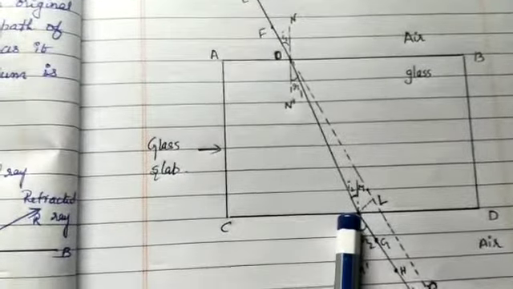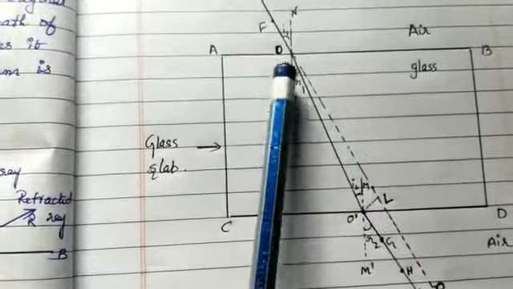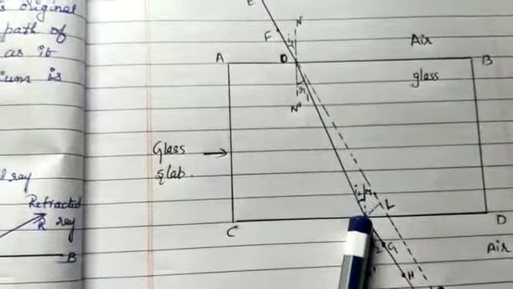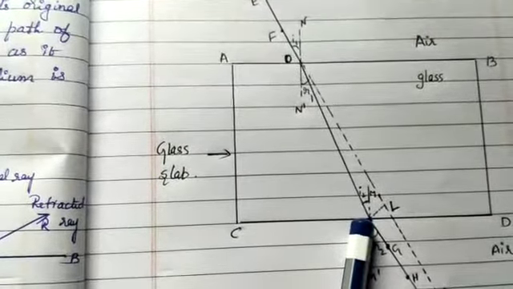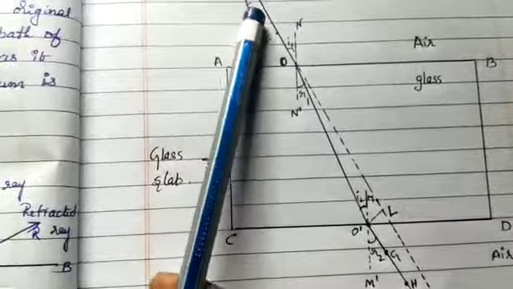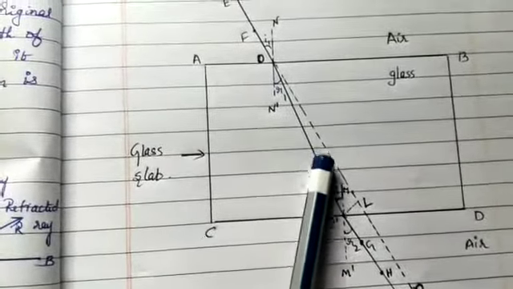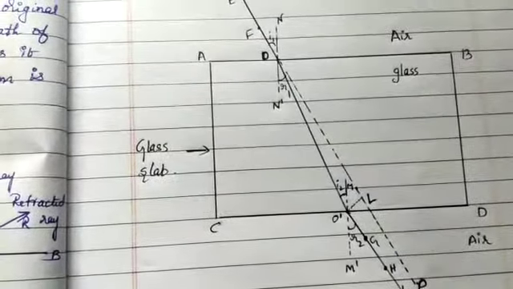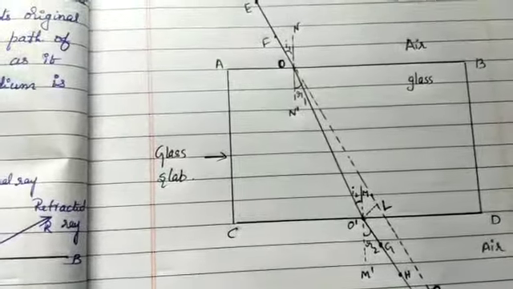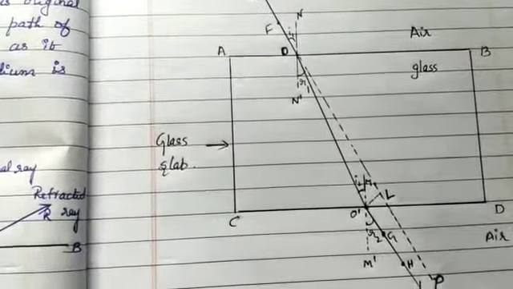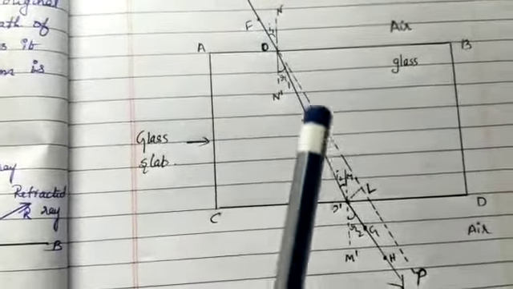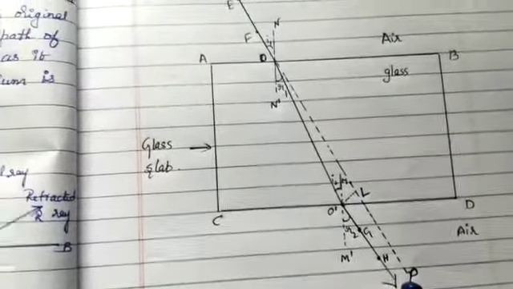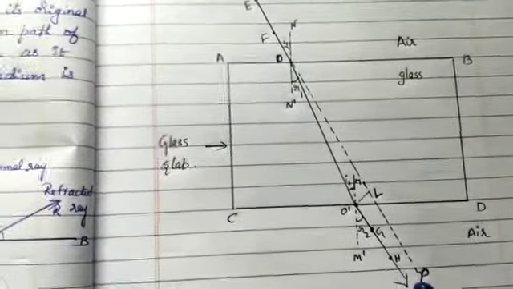Join O and O dash. Also produce EF up to P, as shown by a dotted line in the figure.